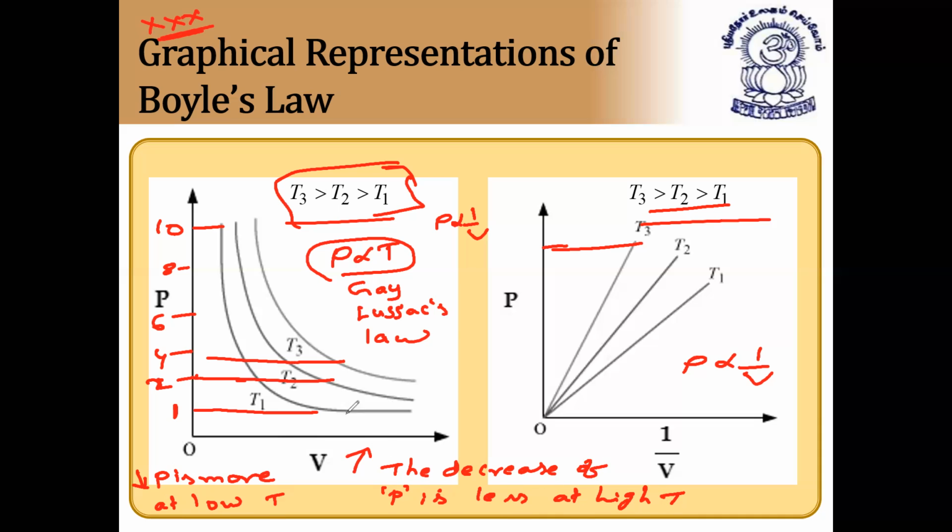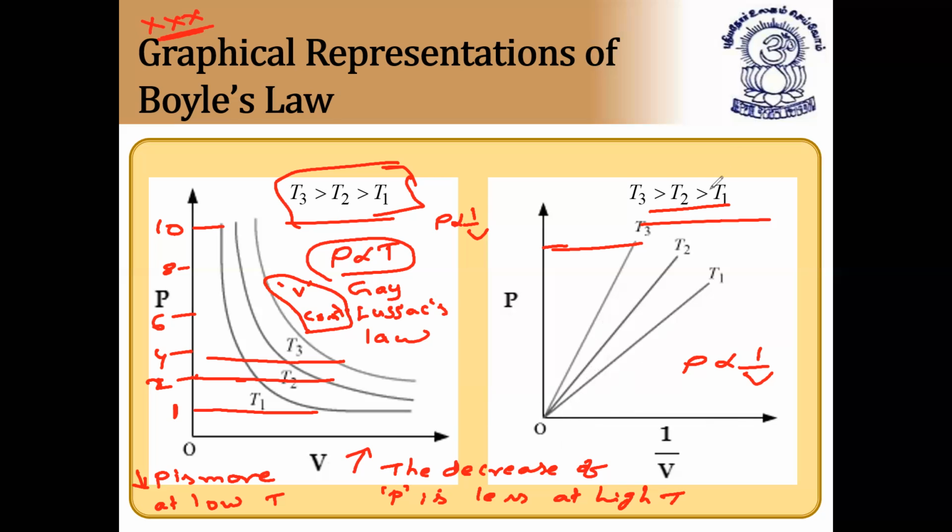And the increase of volume is also based on temperature. Here we are taking volume constant, so at constant volume the increase of pressure and 1 by V values take place like this.